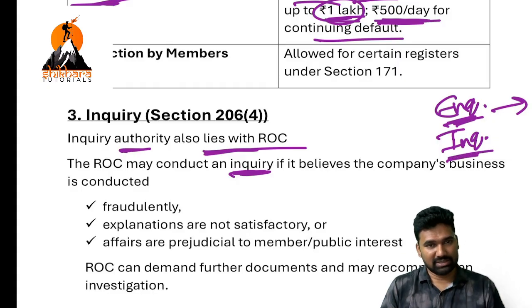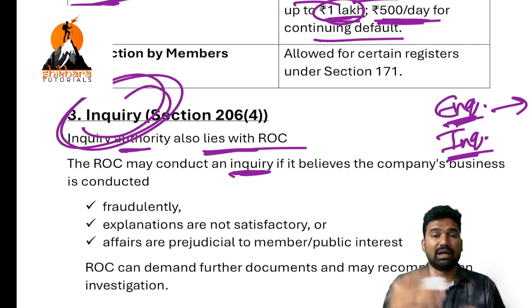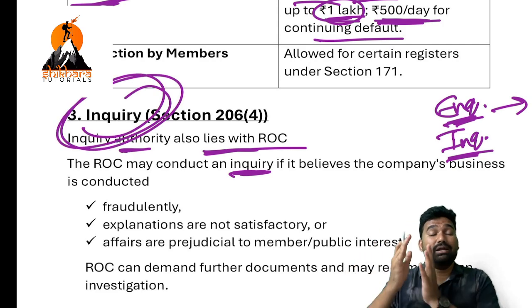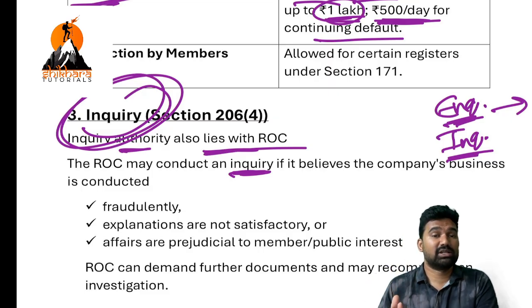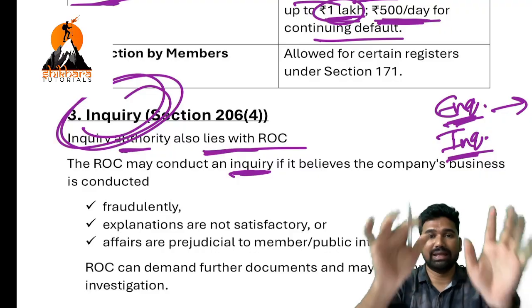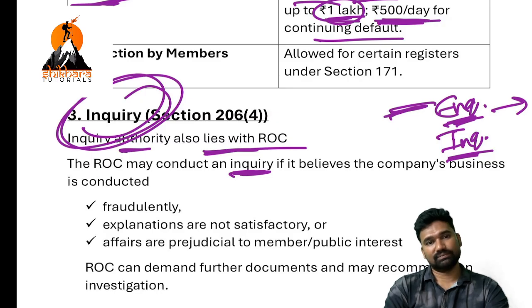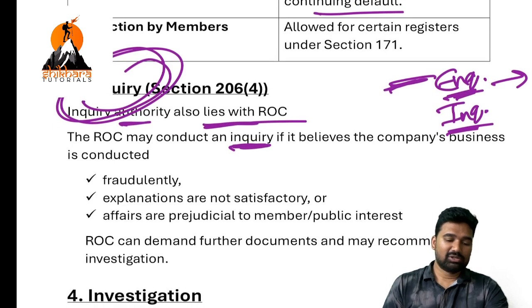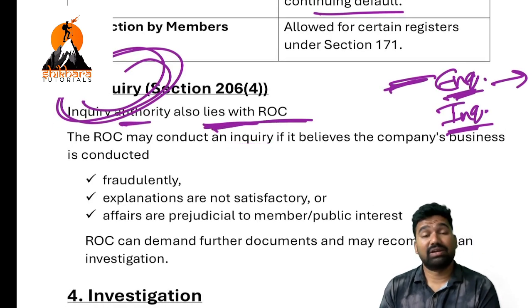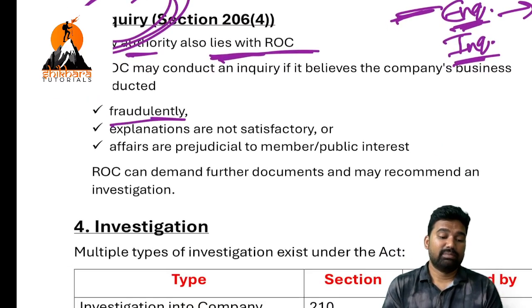So inquiry means obtaining information and cross-checking whether that obtained information is true or not. That is called inquiry, whereas asking is just asking for the information. We might go to railway stations and ask at an inquiry counter at what time the train will come. That is just asking. Do remember the difference. So inquiry authority lies with ROC.